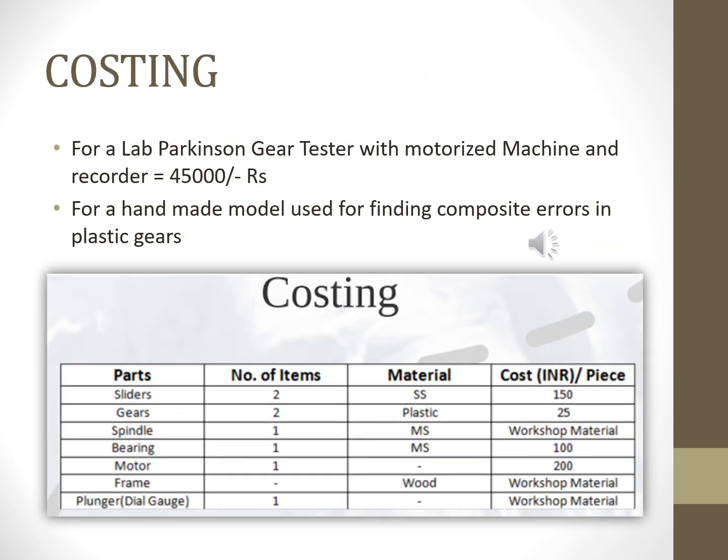In this slide, we have written down the cost of an actual Parkinson gear tester with motorized machine and recorder. As you can see, it costs rupees 45,000 a piece. We were also able to find the cost of making a handmade model of the same by using plastic gears, spindles, bearing, motor and frame, and a plunger or a dial gauge. The following column describes all the parts and the number of items used and the material they are made of and the cost of some of these.